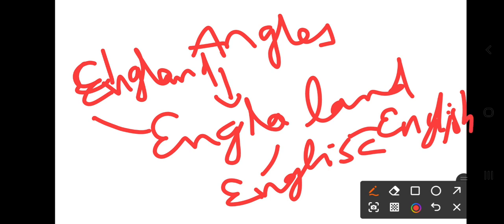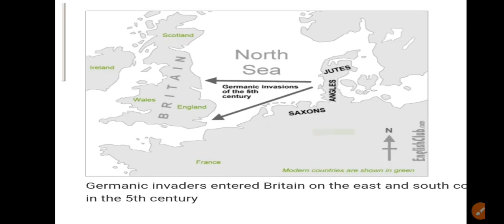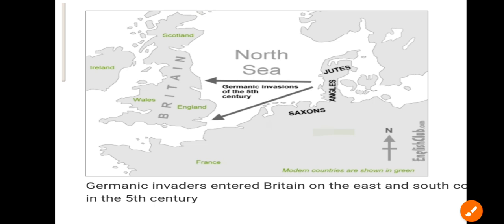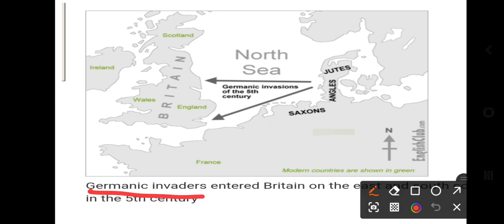So these words: English is derived from England, right? Now here in this map we can see the place where the Germanic invaders entered Britain in the 5th century.